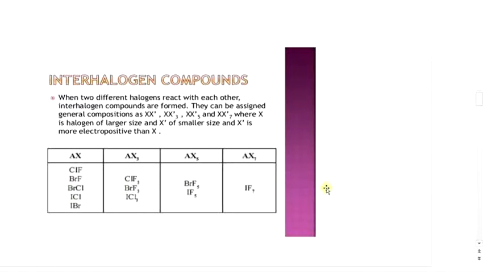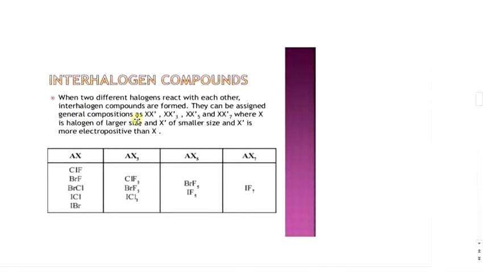Now, interhalogen compounds. We have seen that all halogen molecules are diatomic. They form binary compounds with dihydrogen, with oxygen they form oxyacids, and with halogens they form interhalogen compounds. Although all halogens belong to the same group, they have different electronegativities.